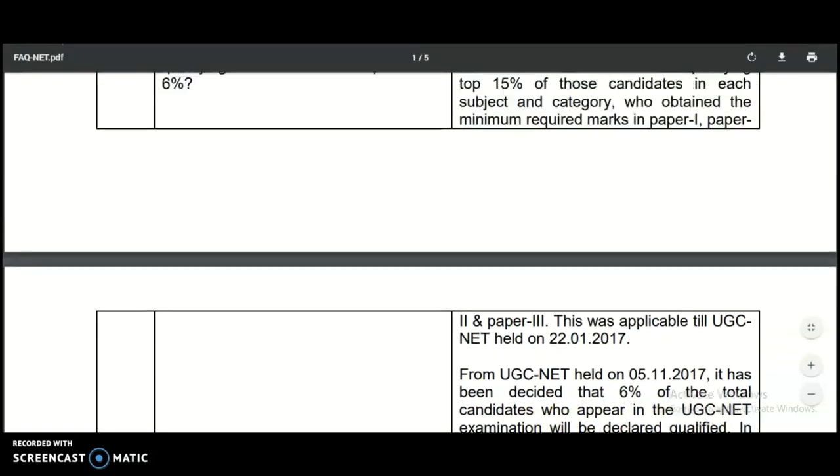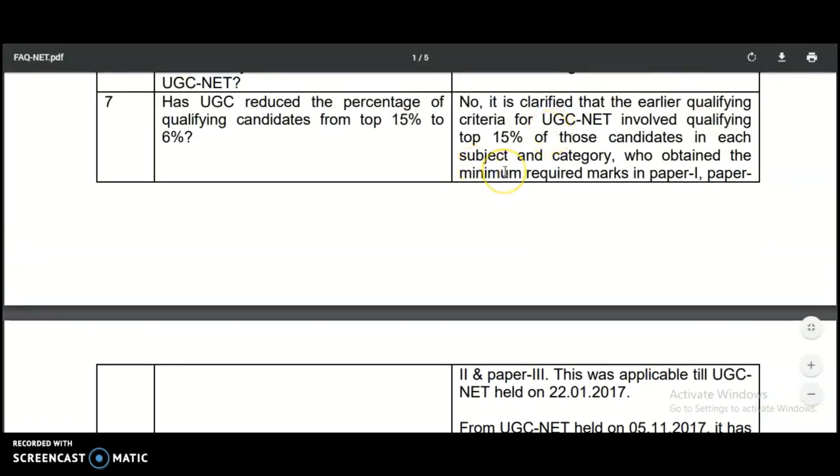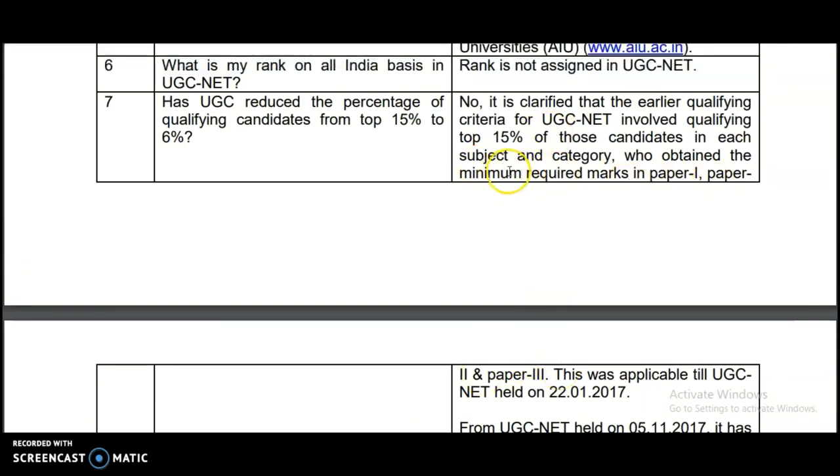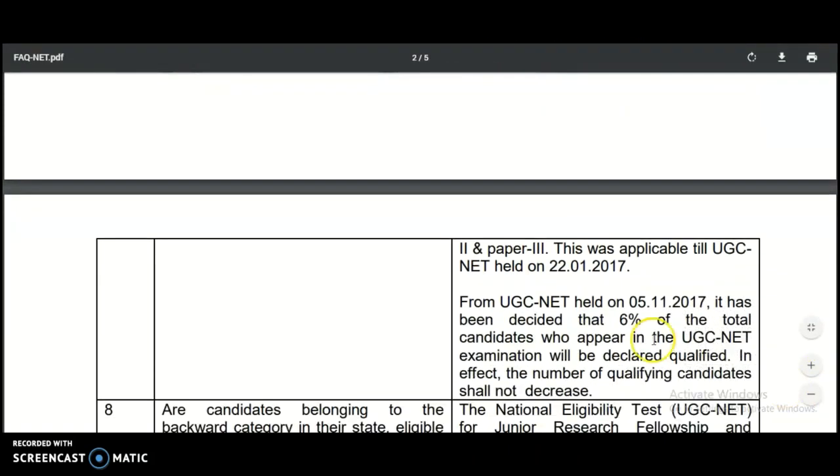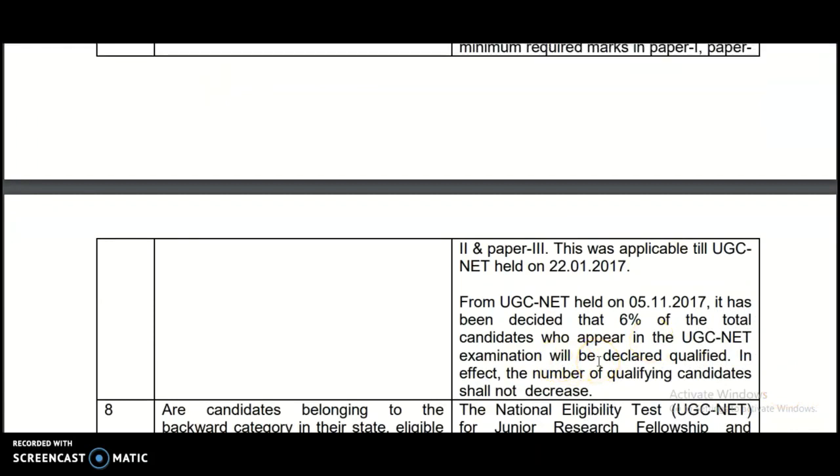And coming to here, the candidates who got the minimum required marks in paper 1, 2 and 3 are less. So that's why here 15% out of this small count and here 6% out of this huge count are definitely equal with each other. So definitely the number of qualifying candidates shall not be decreased.